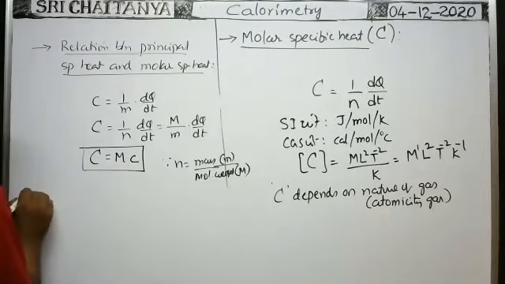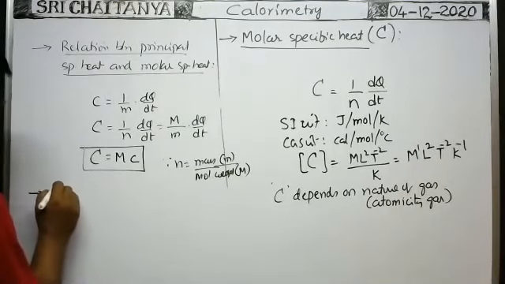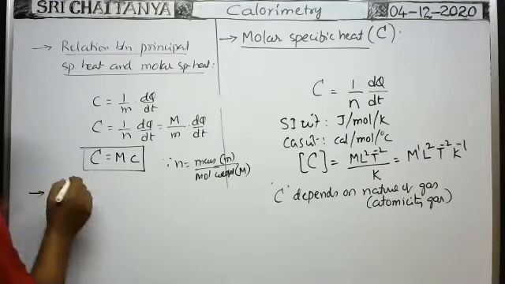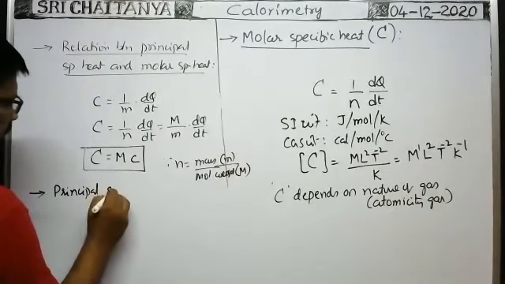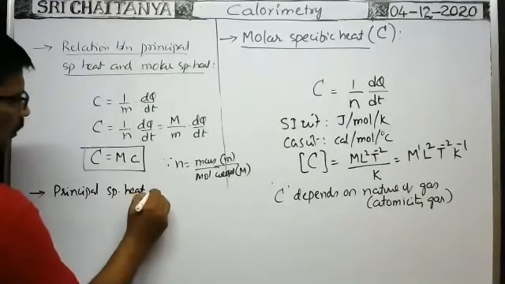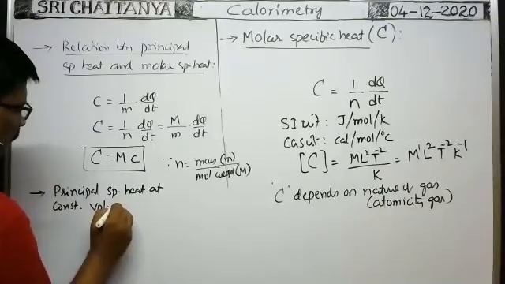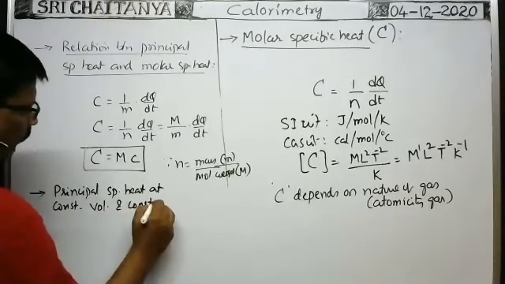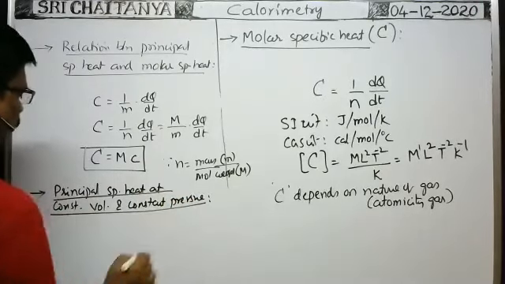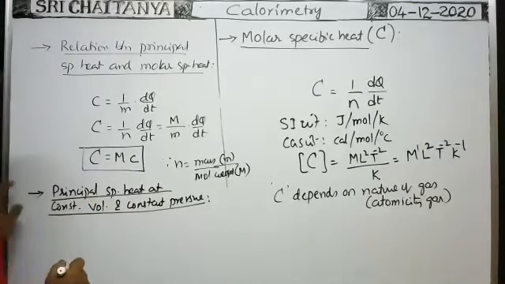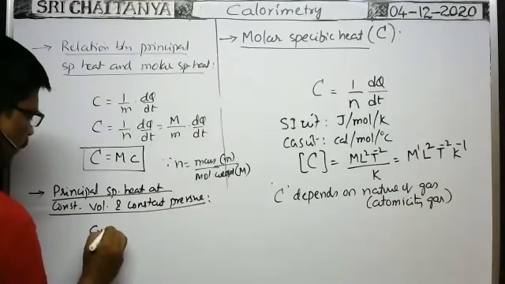Next, types of specific heats. Molar and principal specific heat. Principal specific heat at constant volume and constant pressure. At constant volume, principal specific heat at constant volume is represented by small c suffix v.